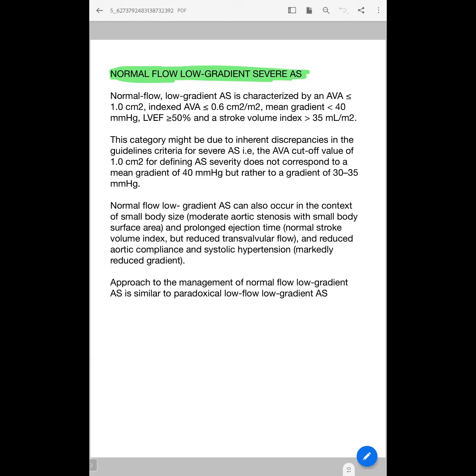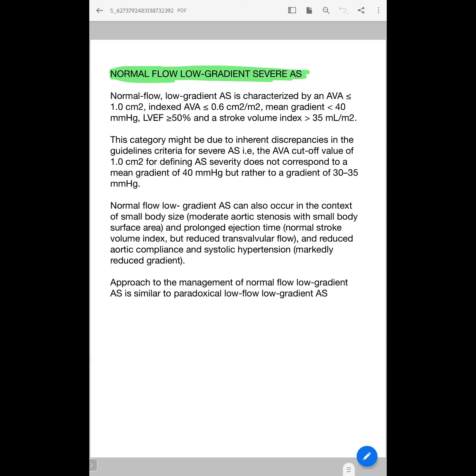If systolic blood pressure is more than 140, the measured gradient is less because of increased systolic arterial pressure. Whatever gradient we measure is the difference between LV systolic pressure and aortic systolic pressure. So if aortic systolic pressure is more, the gradient measured will obviously be less. So you should control the hypertension, then reassess the patients.